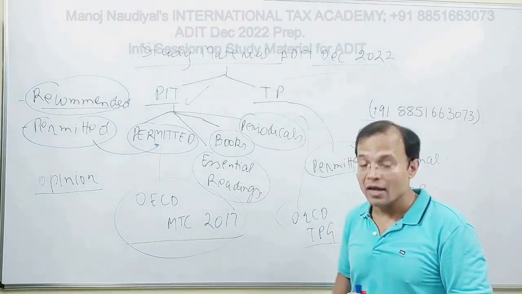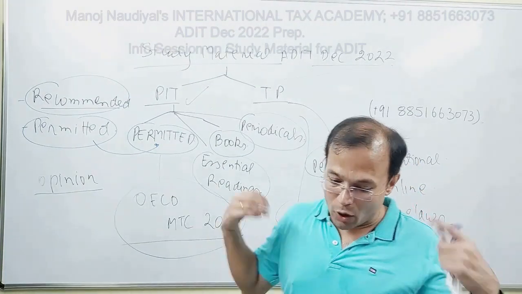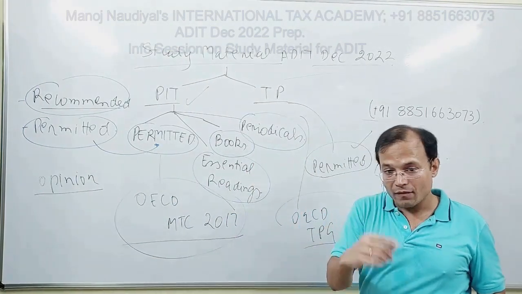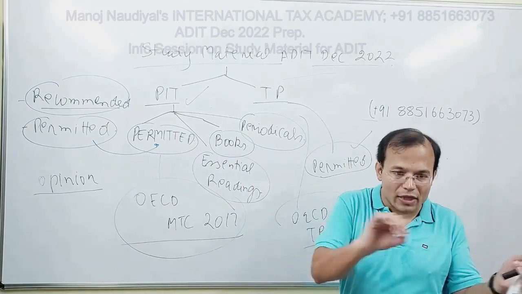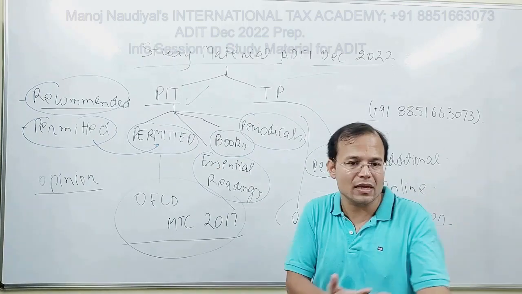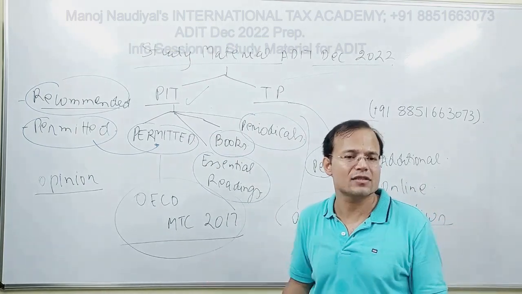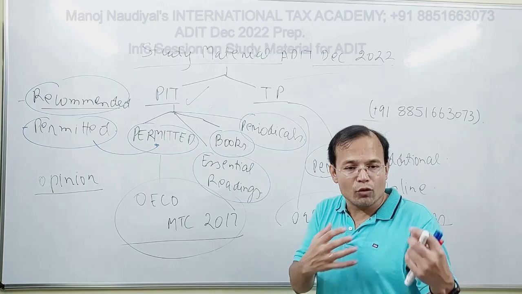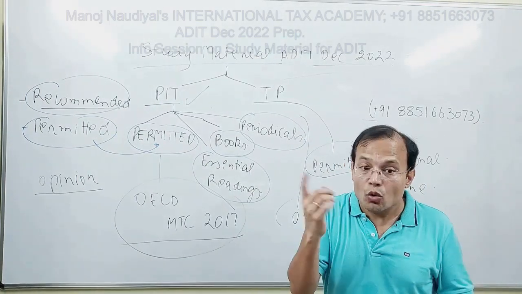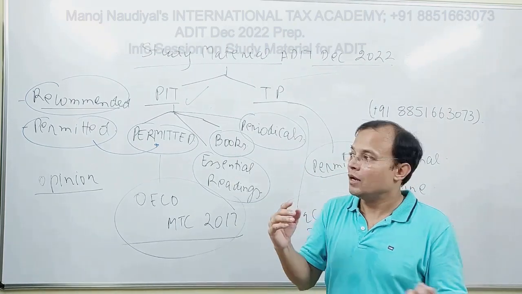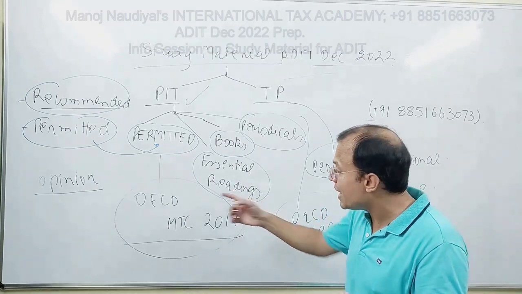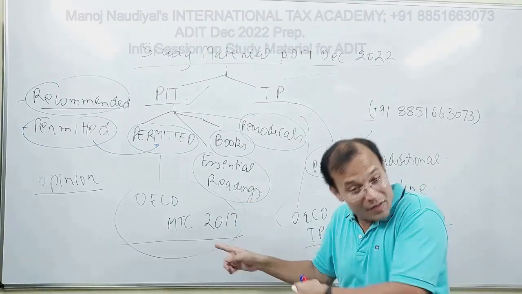Okay, next point. My opinion. When you're writing an answer, you would make quotations for supporting your point of view, because in ADIT you have to write essays, 25 mark essays, 10 mark essays, 50 mark essays. You have to make a logical presentation. So you have to make citations, you have to make quotations. And you would be able to make quotations and citations only when you take these books, because only these books are allowed.